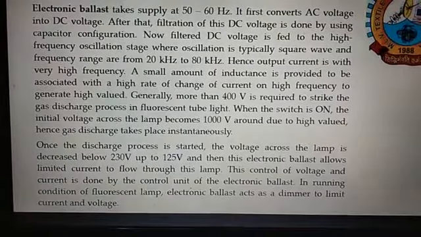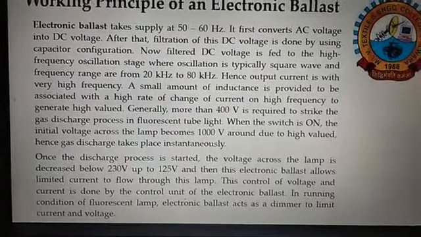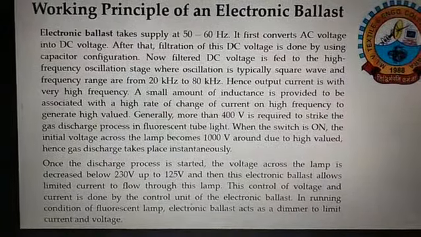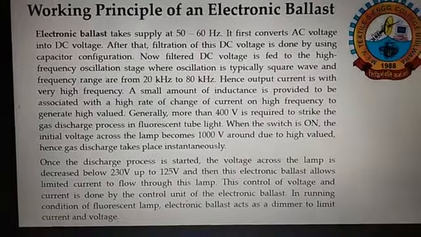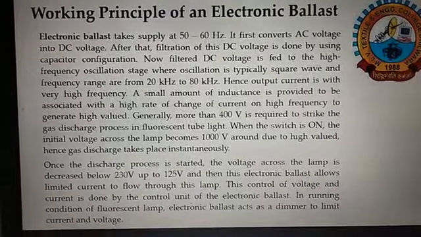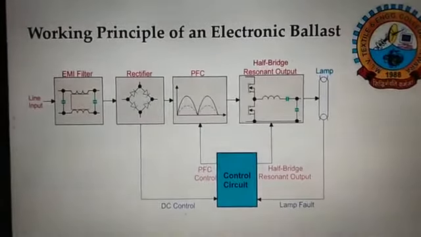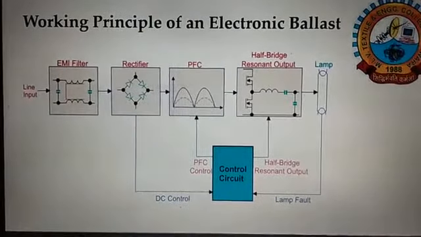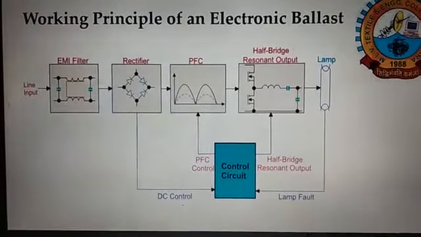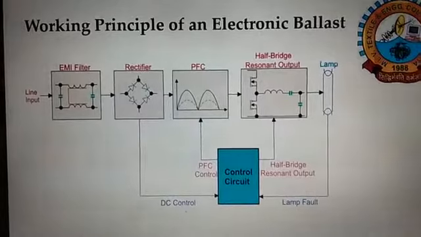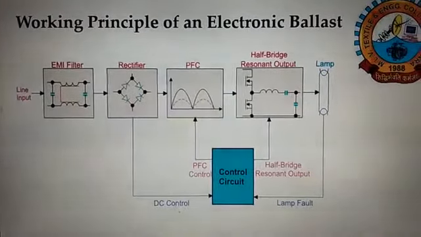In running condition, the fluorescent lamp electronic ballast acts as a dimmer to limit current and voltage. So this is the summary of working principle of electronic ballast. You can compare this summary with this block diagram, and hence you can conclude that electronic ballast is a very useful power device nowadays for lighting devices. Thank you for watching this video.